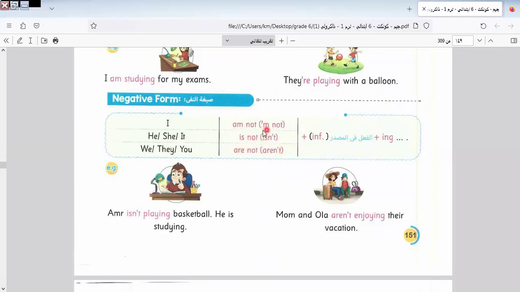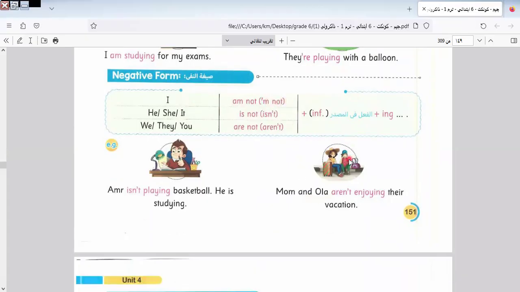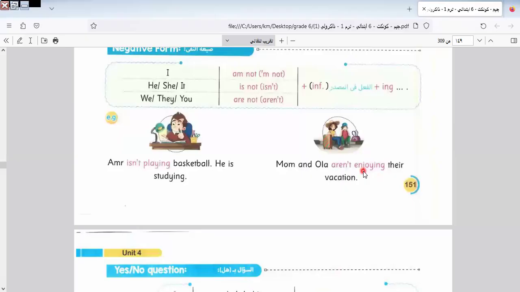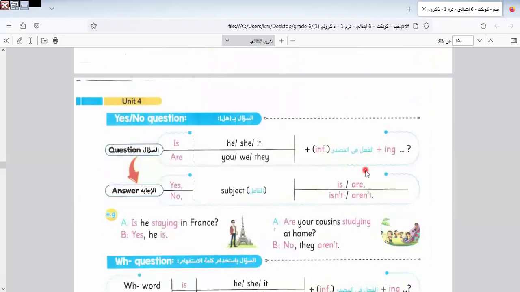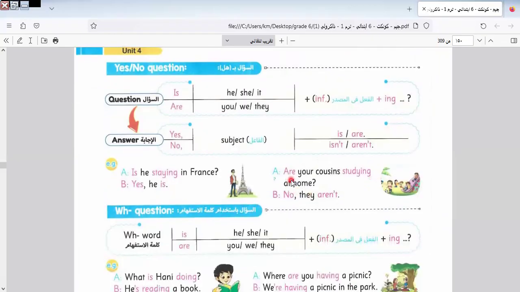Okay, and here is the abbreviation of "are". I am written like this. We say, Mom and Paula aren't enjoying the vacation. Aren't. Here I'll talk about the negative. In the question form, I replace the verb like is, he or she or it, plus the verb adding ing, like this example.